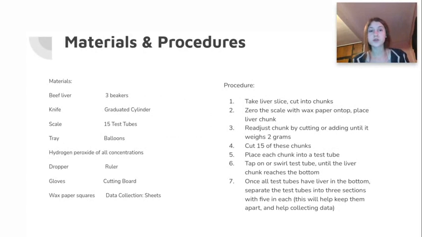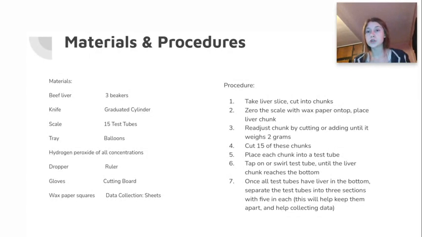Materials and procedures. The materials needed were beef liver, 3 beakers, a knife, graduated cylinders, a scale, 15 test tubes, a tray, and balloons. I recommend more than 15 because they break very easily. Also needed were hydrogen peroxide of all concentrations, 1.5, 3, and 6, a dropper for liquid, a ruler, gloves, a cutting board, wax paper squares, and some sort of data collection. I used Google Sheets.